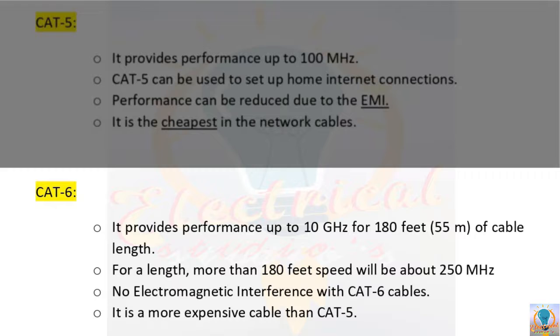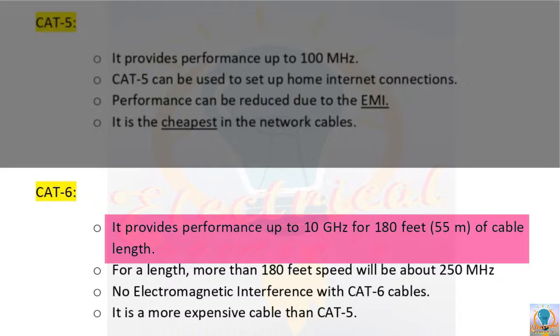Okay. Next we have the Cat6, which is the most popular in the family of networking cables. Now this Cat6 provides monster speed, or very high performance, of about 10 GHz. Okay, a Cat6 cable can transmit 10 GHz of data signals, but the condition is the length of the cable must not be greater than 180 feet or 55 meters.